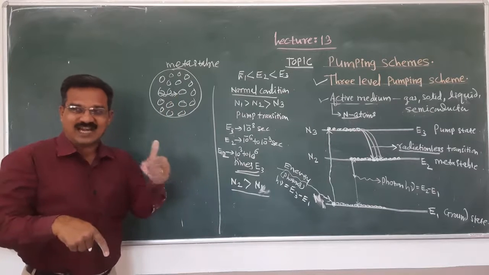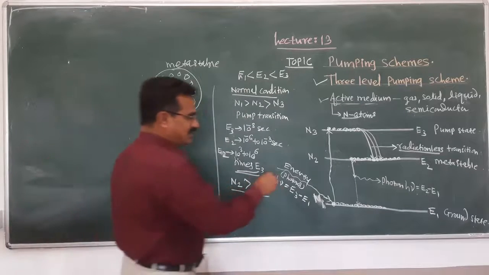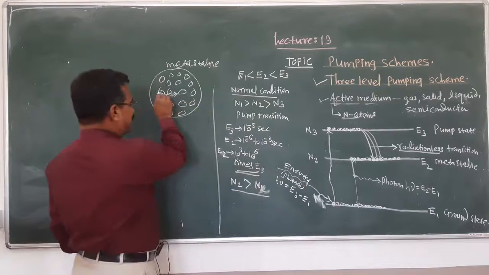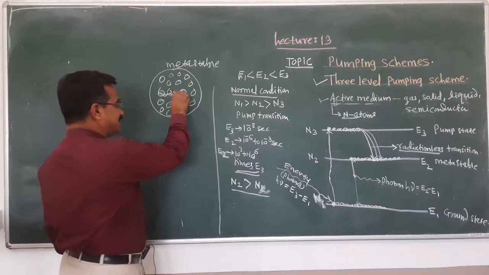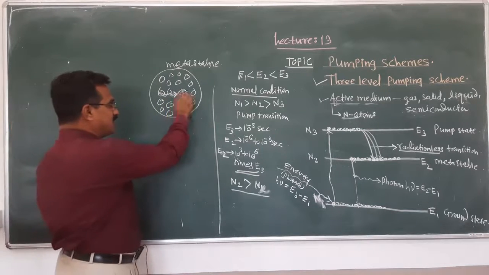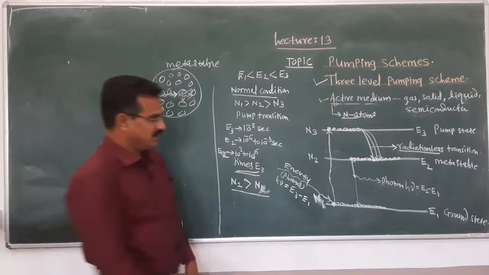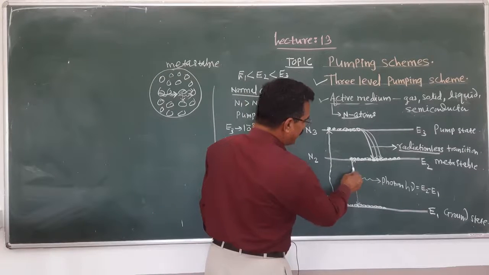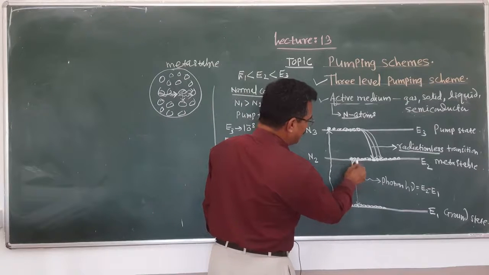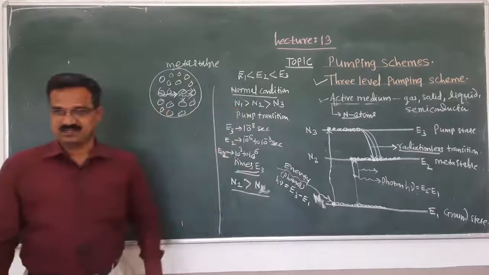It stimulates that atom to jump from the metastable state to the ground state. This atom again jumps from E2 to E1 and emits a photon, so two photons are emitted. The first photon stimulates the other atom, and it emits the second photon.